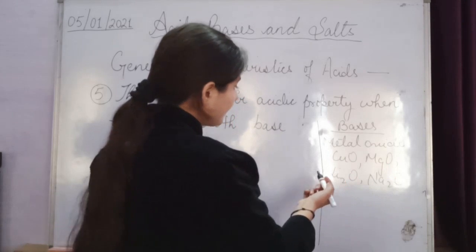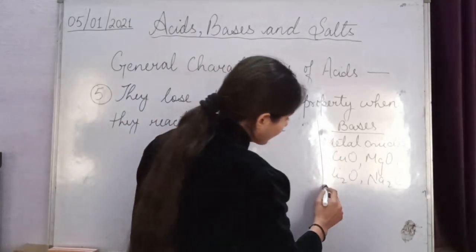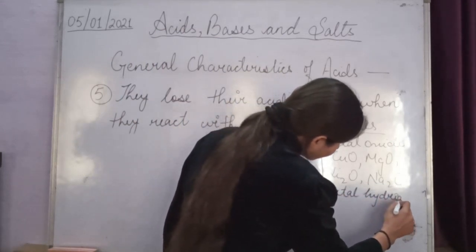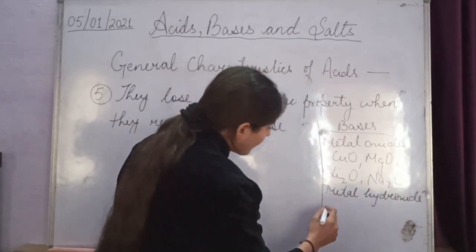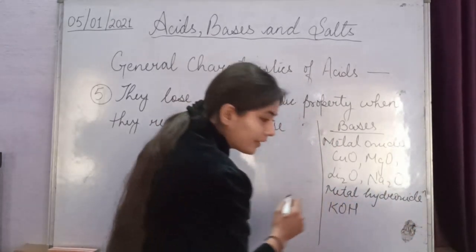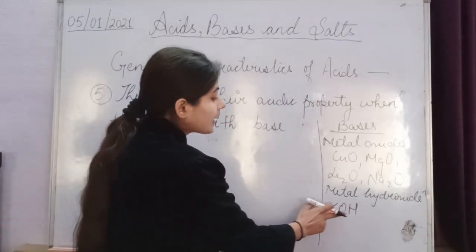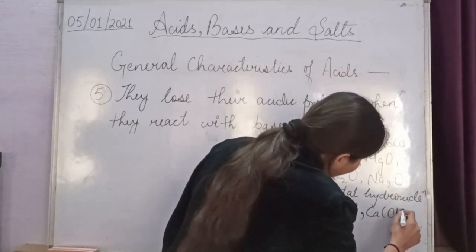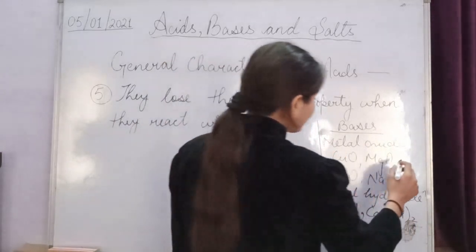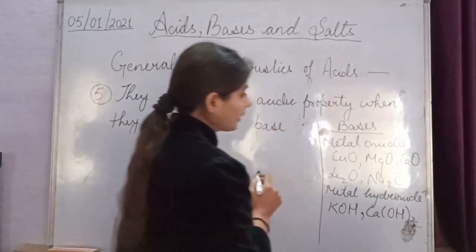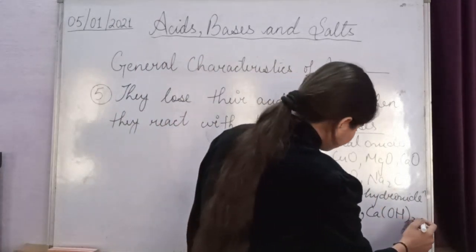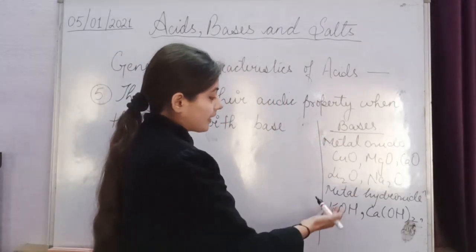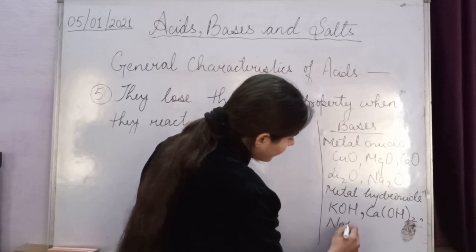Got it? Like hydroxide I said, so metal hydroxides like KOH, potassium hydroxide. K is the symbol of potassium. Then calcium hydroxide, Ca(OH)2. Here you can take the example of calcium oxide also. Sodium hydroxide also you can take, NaOH.